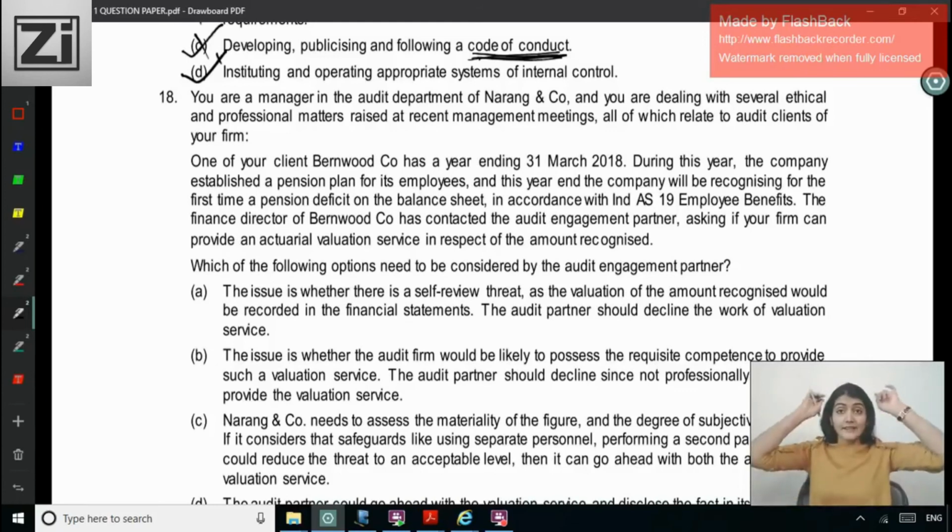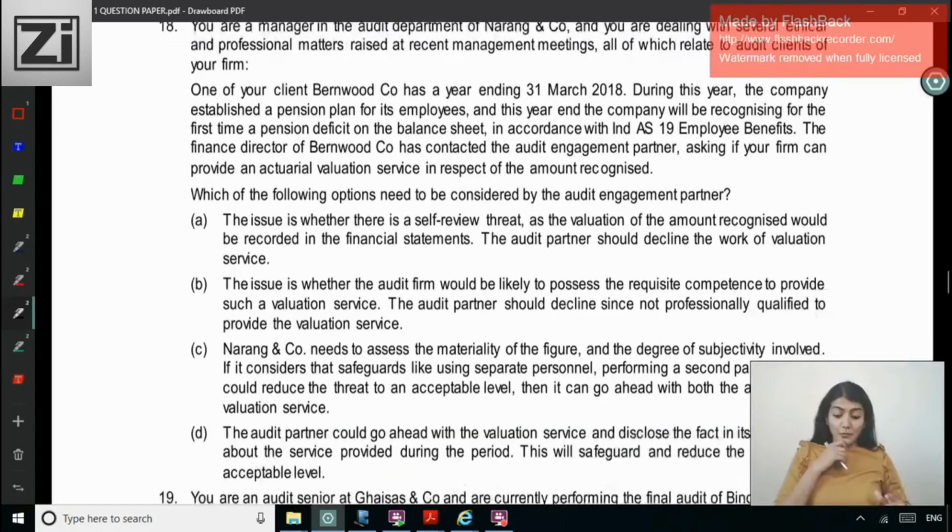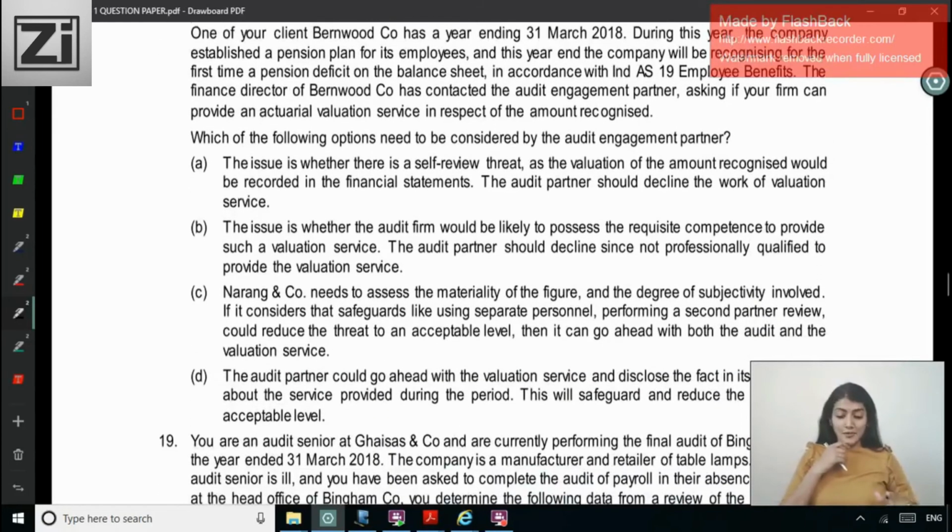Immediately, Section 144 tells the auditor not to render certain services, right? Actuarial services, management services, right? We say no, investment banking services, investment advisory services. Which of the following options needs to be considered by the audit engagement partner?